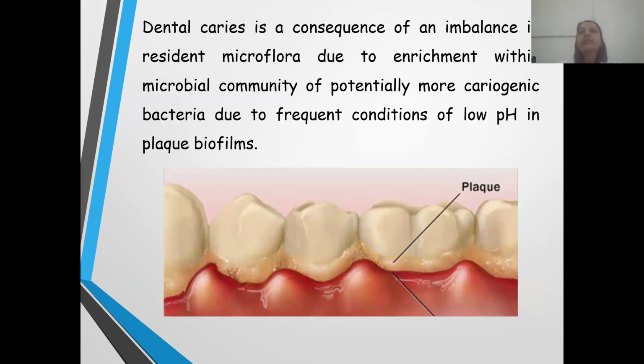So, in short, I can say that dental caries is a consequence of the imbalance in the microflora due to the enrichment with a microbial community of potentially more cariogenic bacteria, due to the frequent conditions of low pH in the plaque biofilm. So that is an imbalance. So dental caries is usually due to an imbalance in the pH in the saliva. That is, when the pH becomes low, when it becomes more acidic, it leads to the formation of more caries.